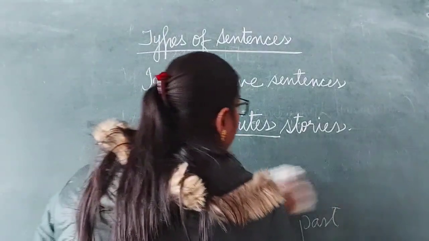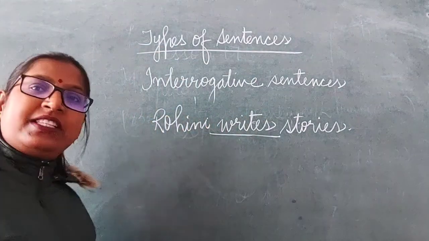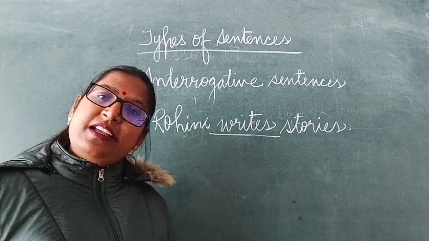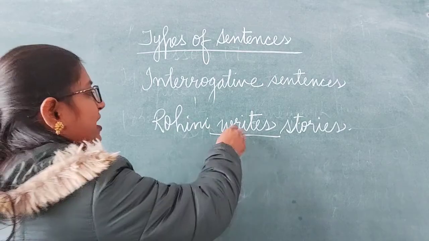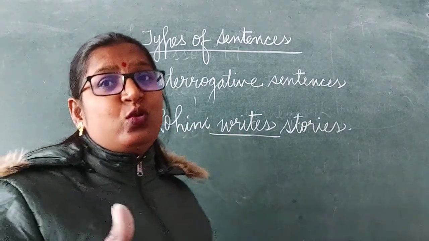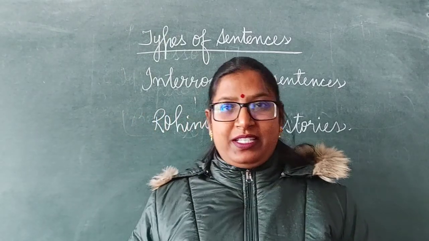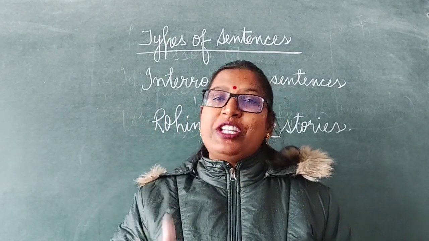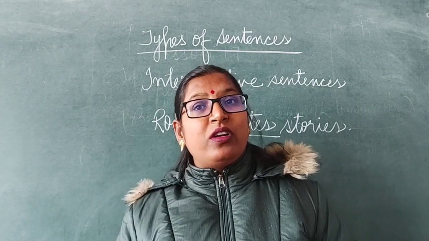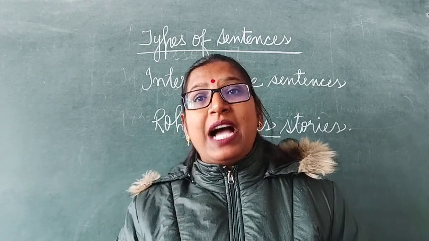So we can see here in this sentence, writes is the verb, and that is given in simple present tense. Clear? According to the subject, we use do or does in simple present tense. If the subject is singular in number, we use does.